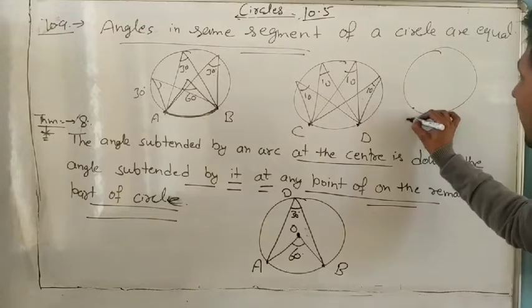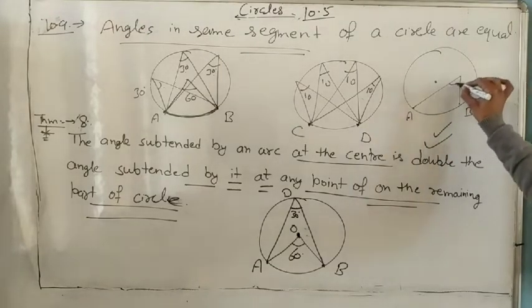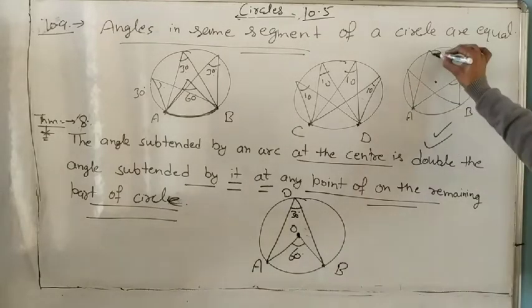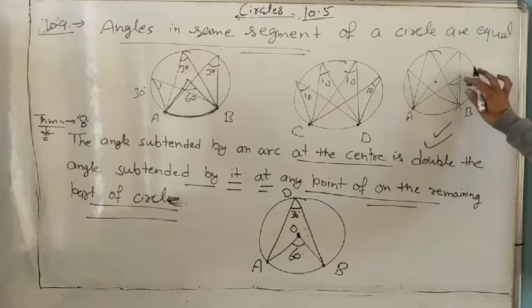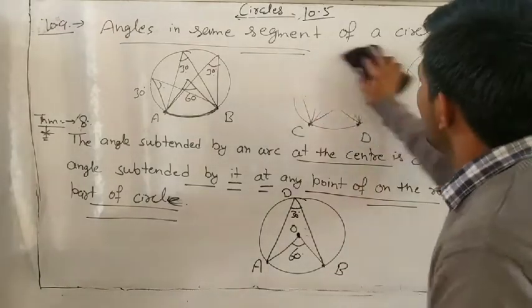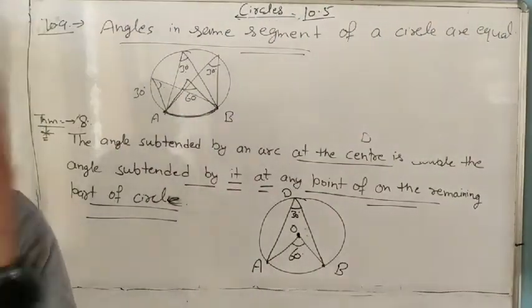Suppose this is A, this is B, this angle, and this is the center. We don't know how much. Only angles on the circle, not inside the circle. So remember these theorems also. All angles in the same segment are always equal.